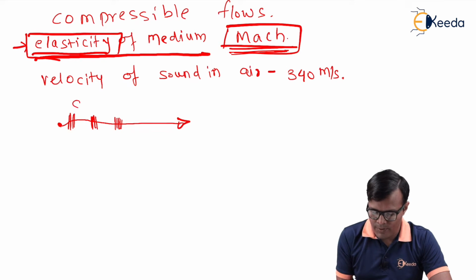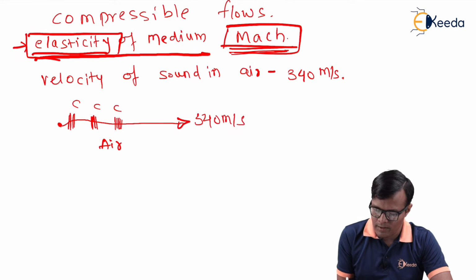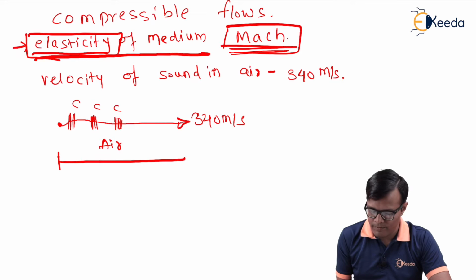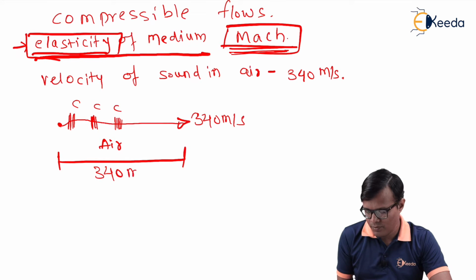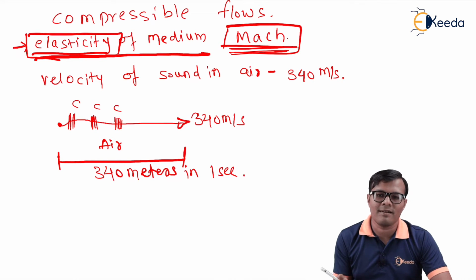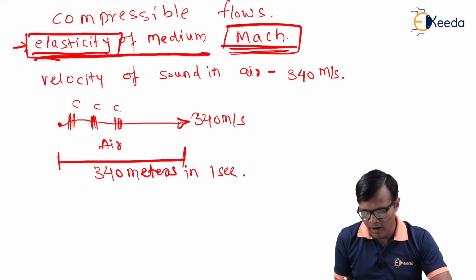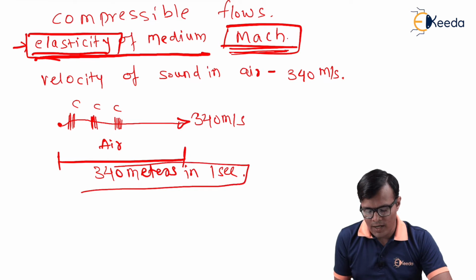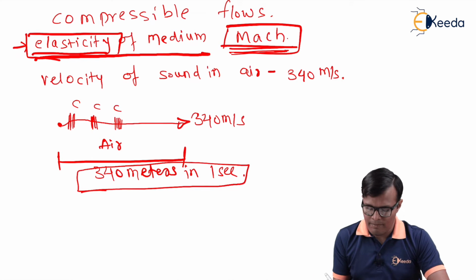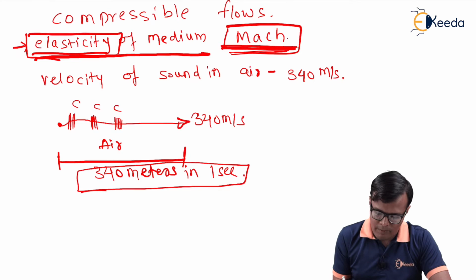These compression zones travel in the medium, that is air, with a velocity of 340 meter per second. It means that in 1 second it travels almost 340 meter. So this was considered as a reference, and according to this reference, whatever the speed of travel is was denoted by a number called Mach number.